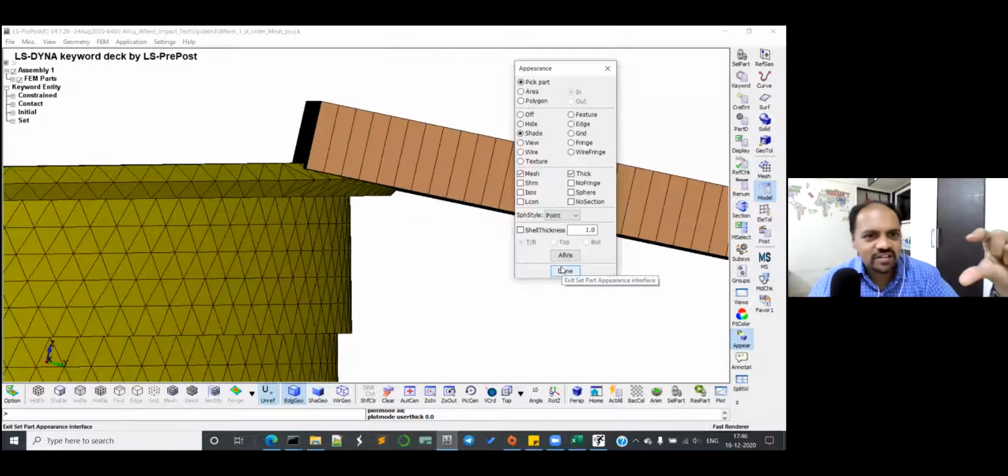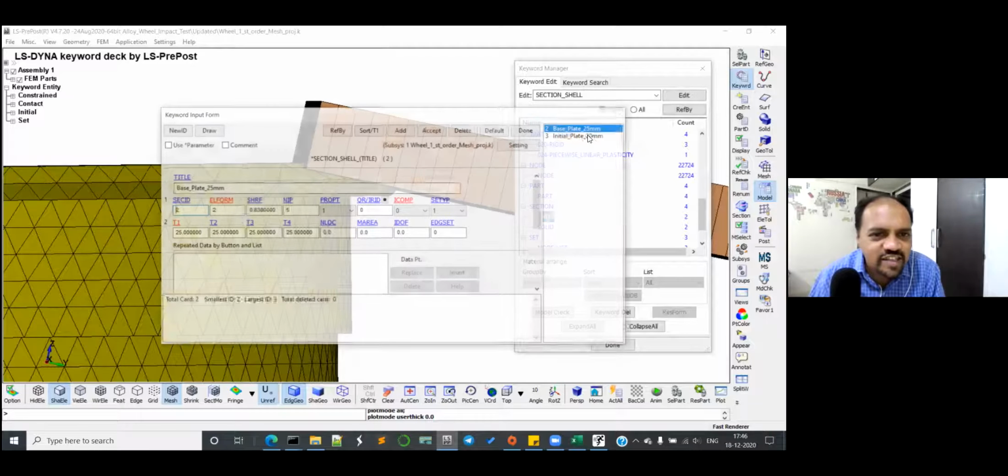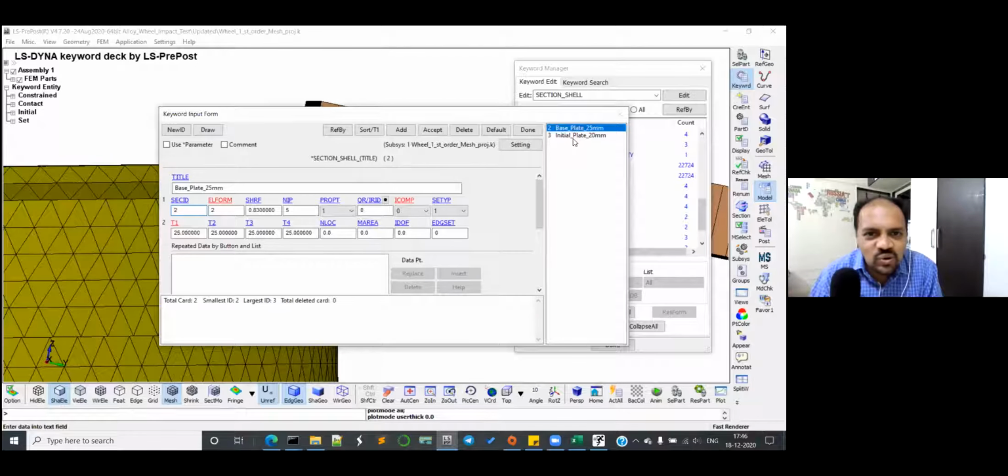Go to this section shell. This is a rigorous debugging which is happening. So go to section shell. Correct. You have base plate and initial plate. What is initial plate? Oh, that's 20 mm thick. No, initial plate. What is initial plate?